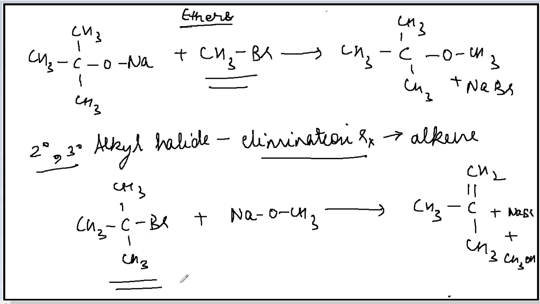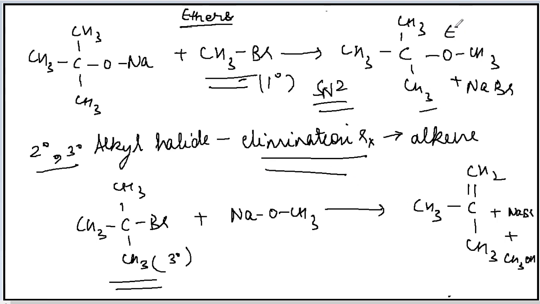So this is your tertiary alkyl halide. Here it was primary alkyl halide, and here it is tertiary alkyl halide. So here it was following SN2 mechanism, here it is following elimination reaction; here ether is being formed, but in this case alkene is being formed. Okay, so this is how the Williamson synthesis differs when the alkyl halide changes from primary, secondary and tertiary.